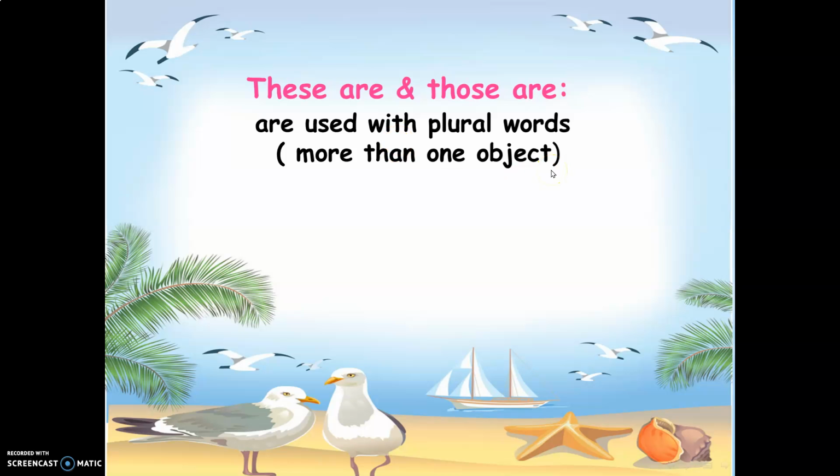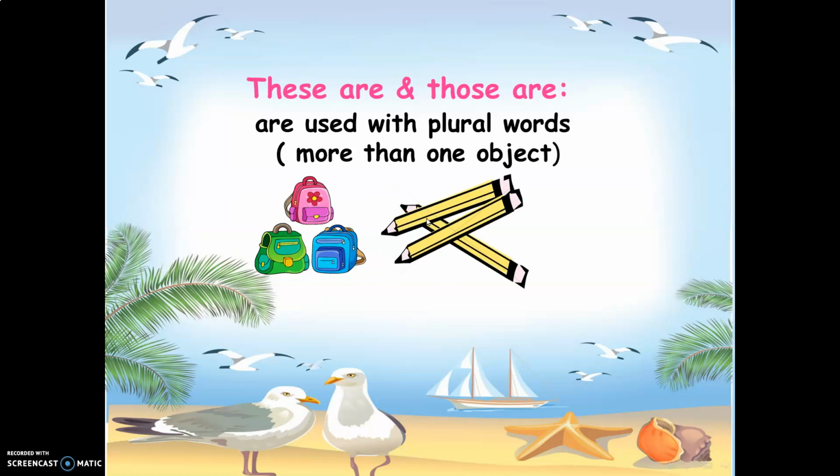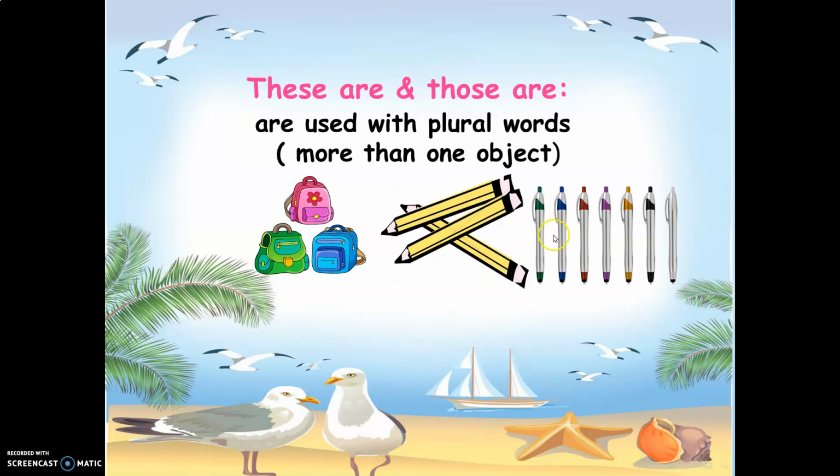I mean not only one, more than one, okay? Now let's see here. How many bags can you see? I can see three bags. I can see three pencils. I can see 7 pens. So these are and those are are used with plural words, more than one object.